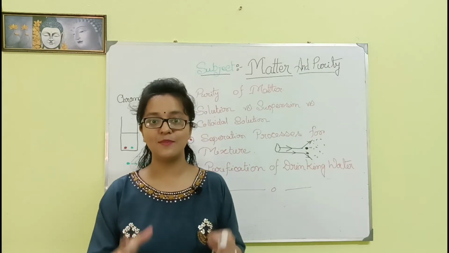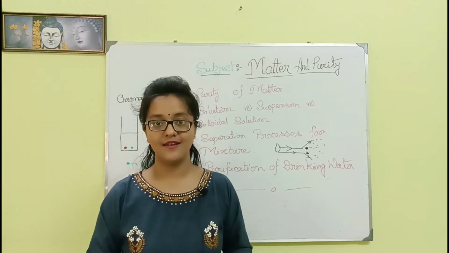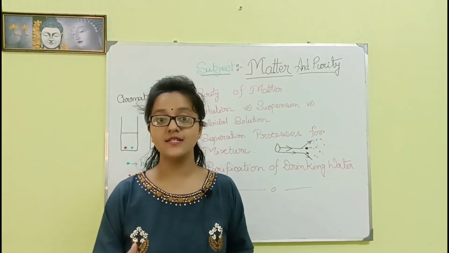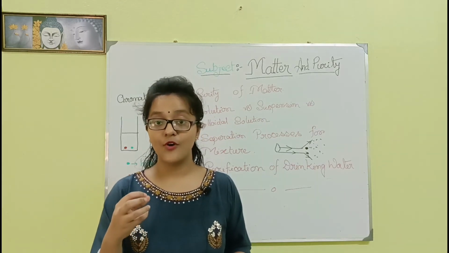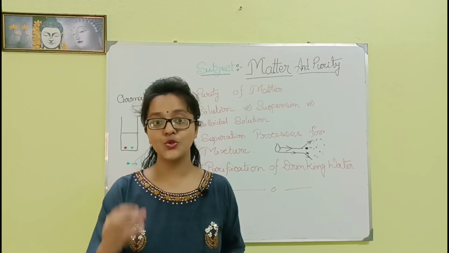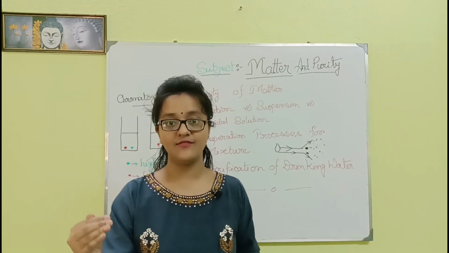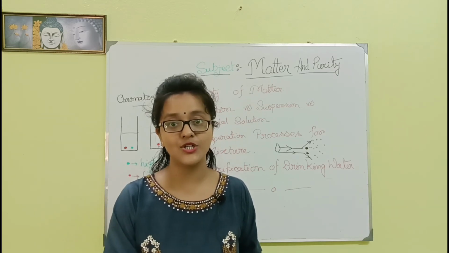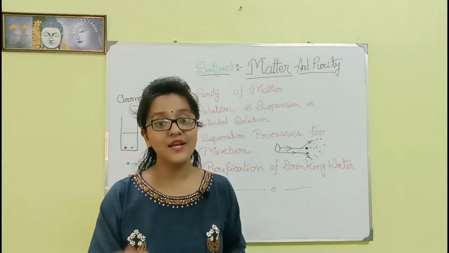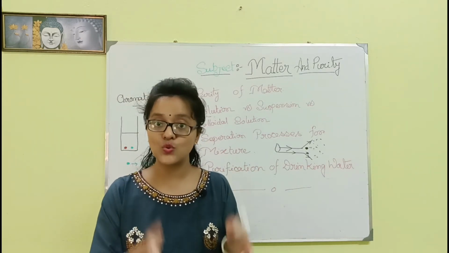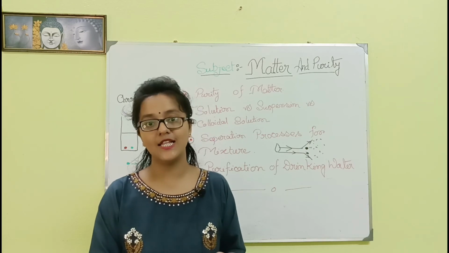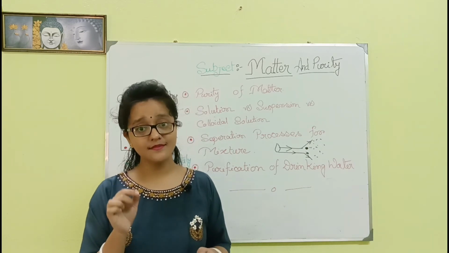When the temperature is below 25 Kelvin, the process is fractional distillation. For distillation, the temperature should be above 25 Kelvin. For fractional distillation, the temperature should be below 25 Kelvin. This is the main difference between these two processes, only in the temperature.